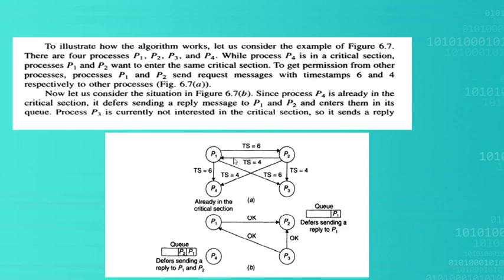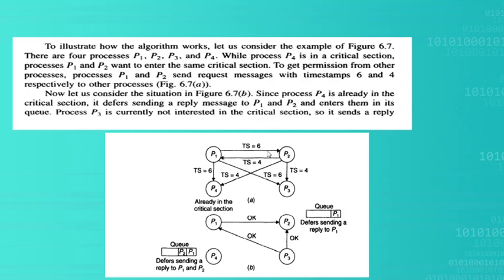With the help of this diagram, you will understand better. See here, figure 6.7, there are four processes: P1, P2, P3 and P4. P4 is visible as already in the critical section. P1 and P2 want to enter into the critical section, so they have sent request messages.